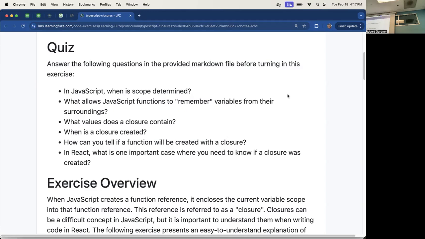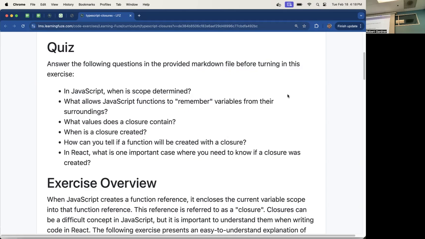When you're creating dependency arrays, if you put a function inside of a dependency array, you have to know if that function is going to be recreated. Okay, well, I'll go through that and show it to you. Can you repeat that one again?